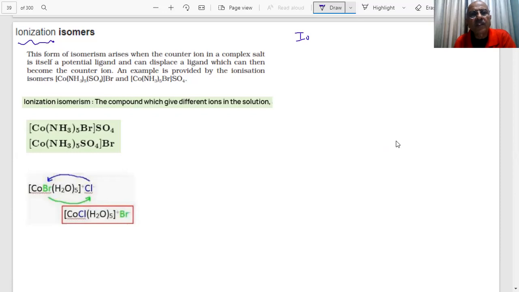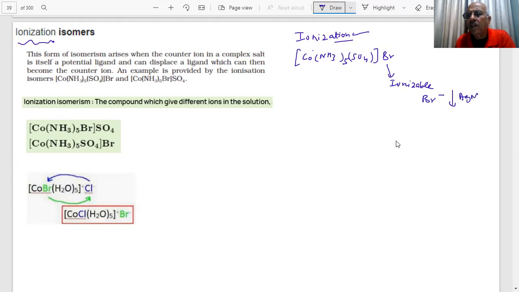Now there is a possibility. Suppose I write a complex like [Co(NH3)5SO4]Br. This complex is ionizable, meaning it will give Br- ion in the solution. And if I add AgNO3, what will you get? AgBr precipitate, students.